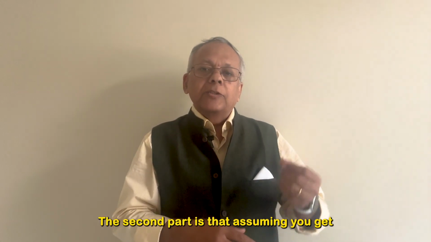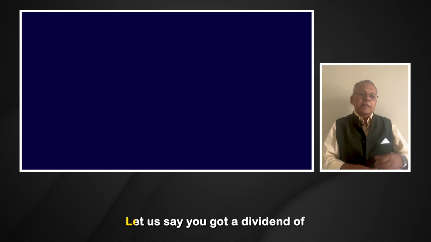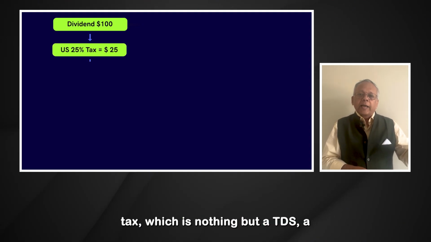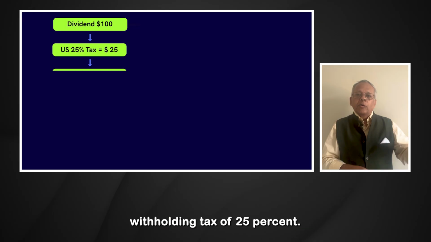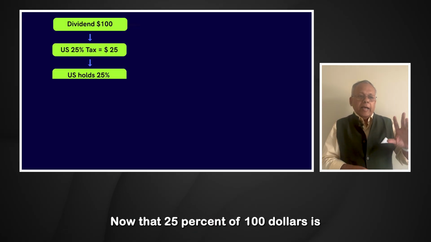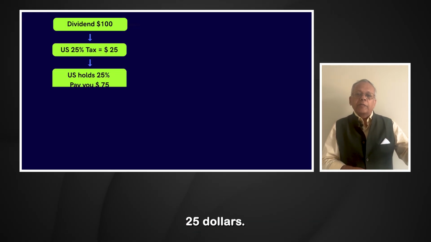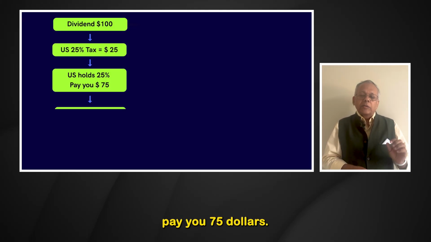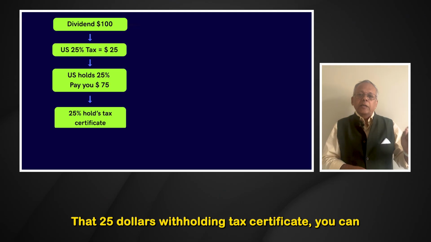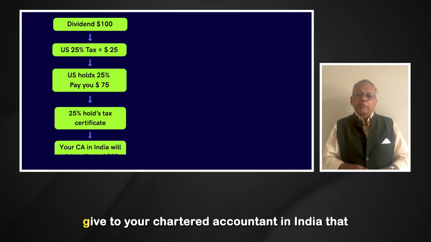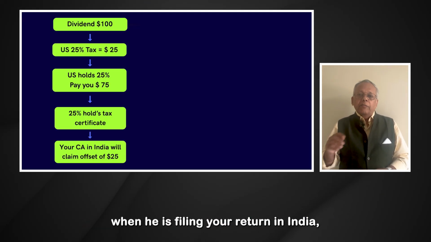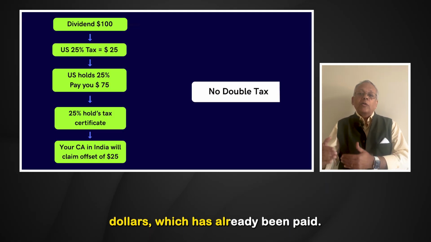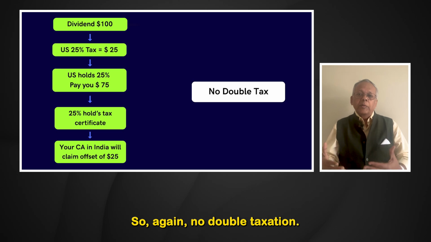The second part is that, assuming you get some dividend or interest, let us say you got a dividend of $100. In the US, you will face a withholding tax, which is nothing but a TDS, a withholding tax of 25%. Now that 25% of $100 is $25. So the US will withhold $25 and pay you $75. That $25 withholding tax certificate you can give to your chartered accountant in India, so that when he is filing your return in India, he can claim an offset of this $25 which has already been paid. So again, no double taxation.